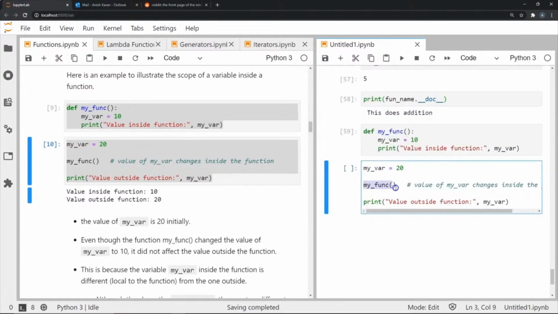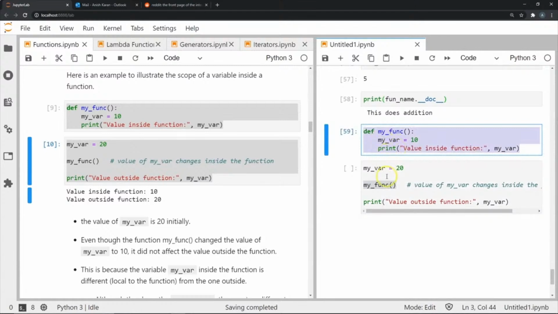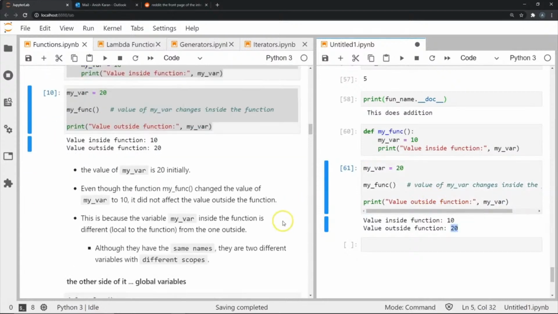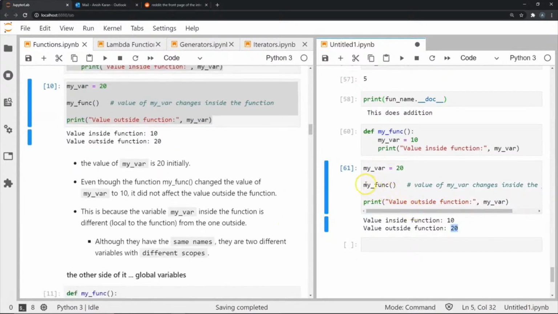What I'm going to first do is execute the function that I created initially, where I store the value 10 in my_var, and then I'm going to print the value of my_var that was present outside the function. Let's see what happens. You can see two different things happening. When I execute this function, it prints the value inside the function as 10. But when I print the next line, which says get the value of my_var, it actually prints a value of 20.